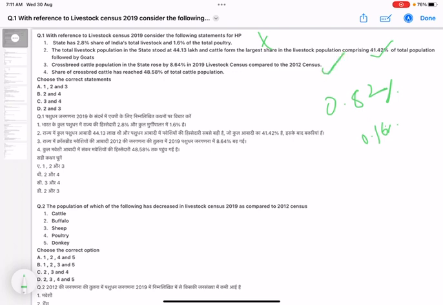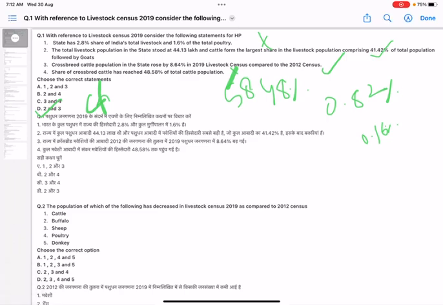Now move to the fourth statement. This is again about crossbreed cattle. Share of crossbreed cattle has reached 48.58% of total cattle population. This is a little bit tricky statement because here the digits have been reversed. The actual share is 58.48%. So this statement is incorrect. Now you have only 2 statements correct, that is 2 and 3. That is, D is your answer. Hindi medium students can refer to the below Hindi translation of the questions.